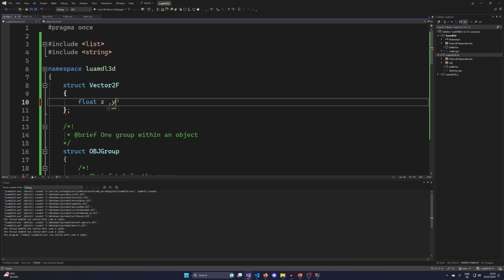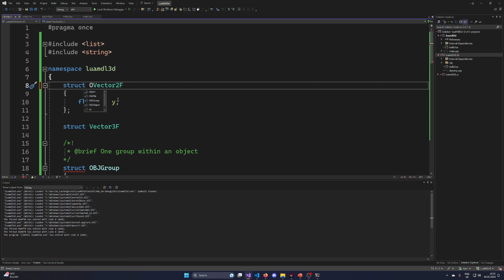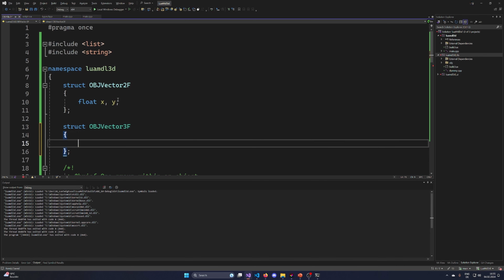So let's start this with an X and a Y. And then I want to have a vector. Let's maybe prefix them with obj vector 3f, x y z.